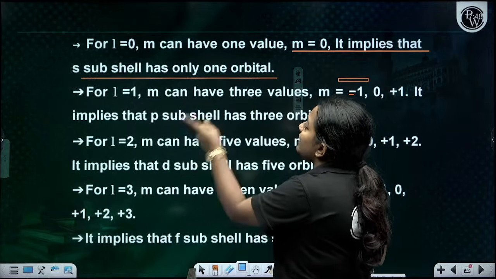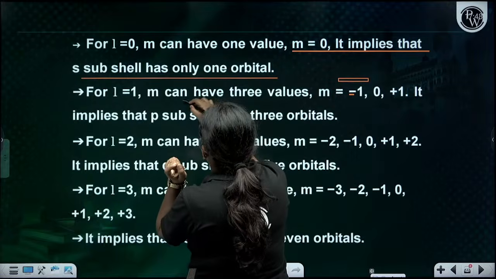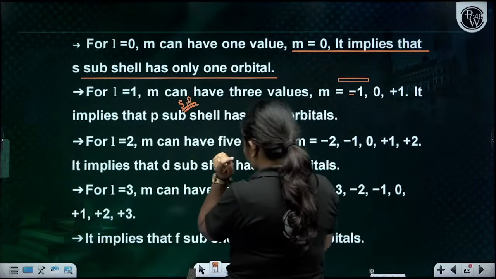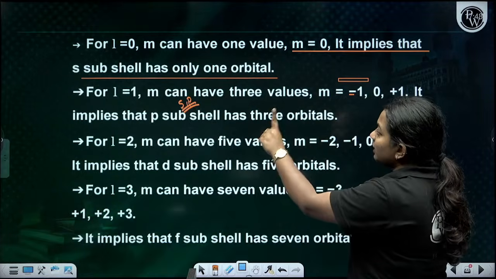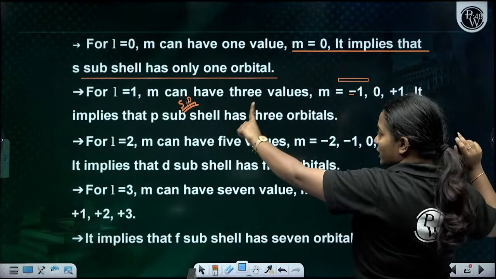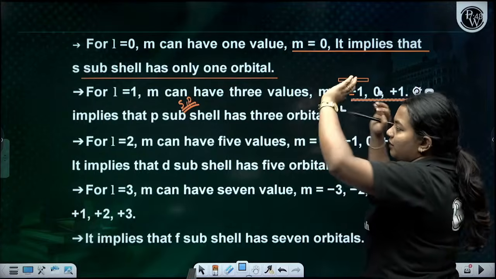Okay, now l is equal to 1 means they are going to have p for the subshell, right? So now I can give the values. m is going to have plus 1, 0, minus 1.